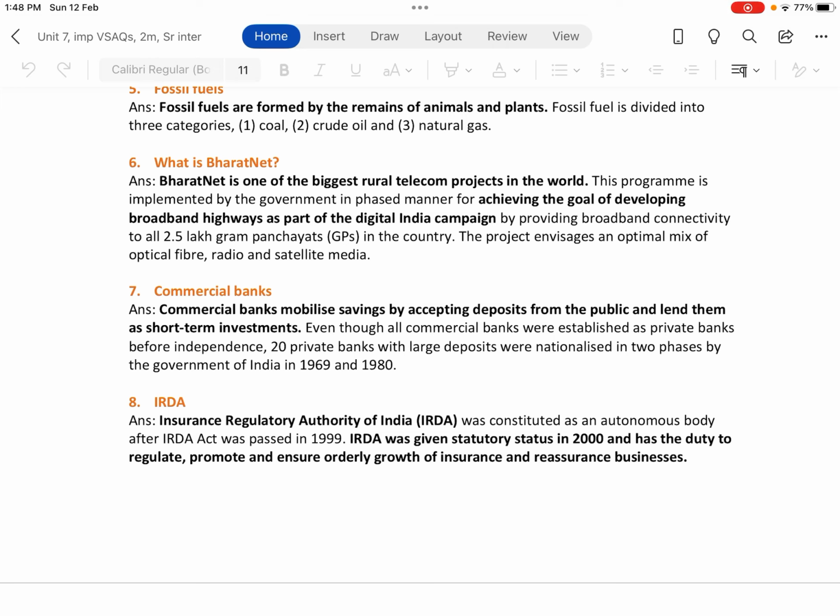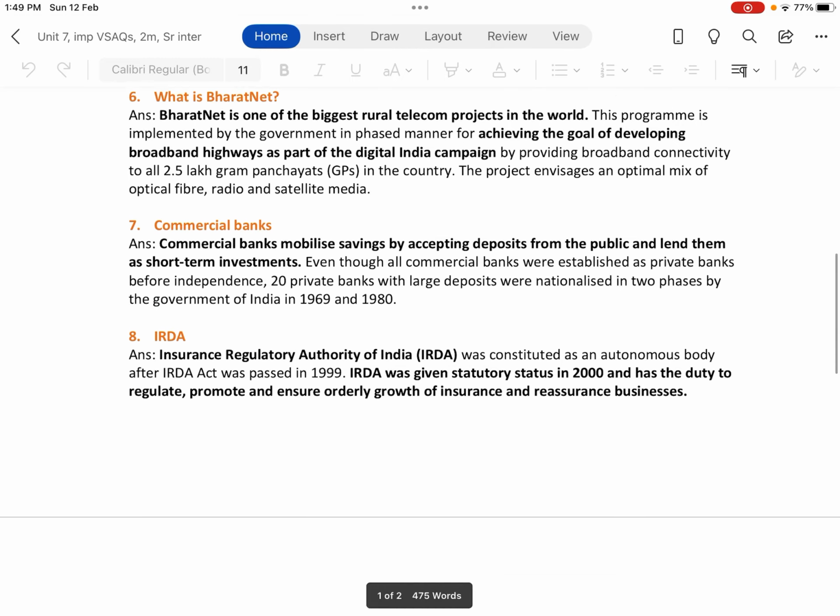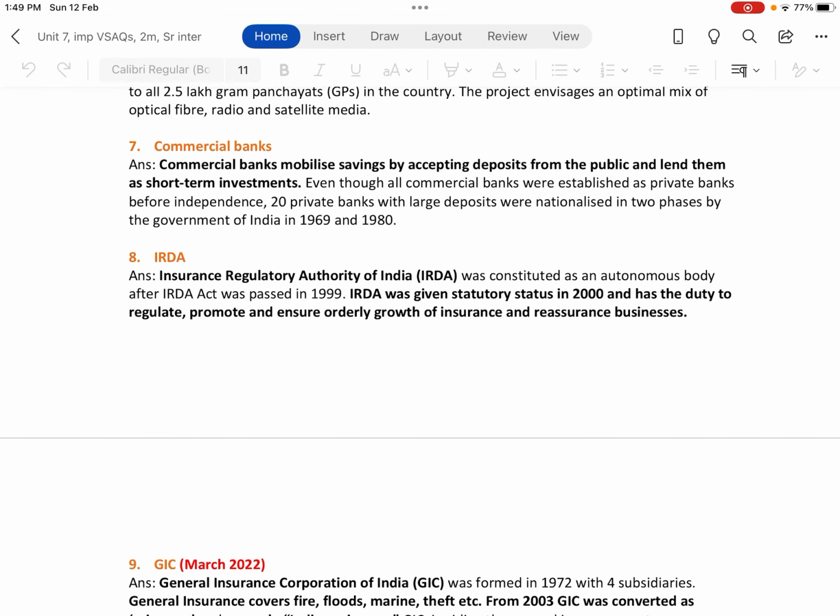Even though all commercial banks were established as private banks before independence, 20 private banks with large deposits were nationalized in two phases by the government of India in 1969 and 1980. So 14 private banks were nationalized in 1969 and the remaining 6 private banks were nationalized in 1980. Nationalized means taking over by the government from the private sector.